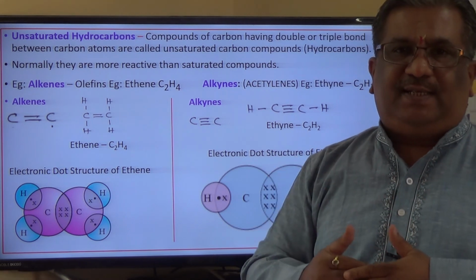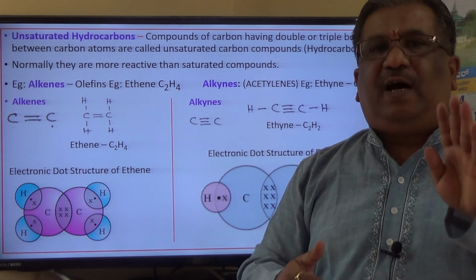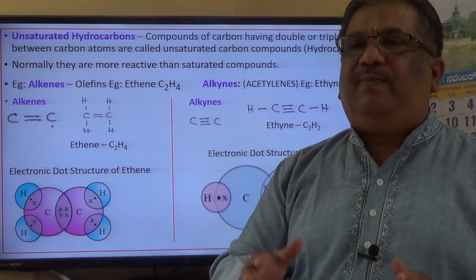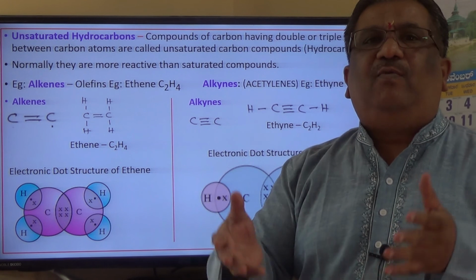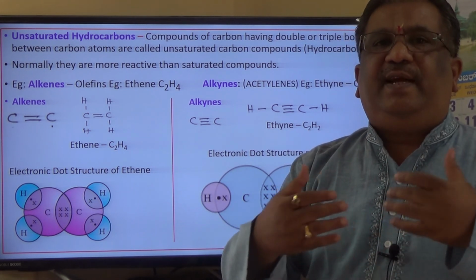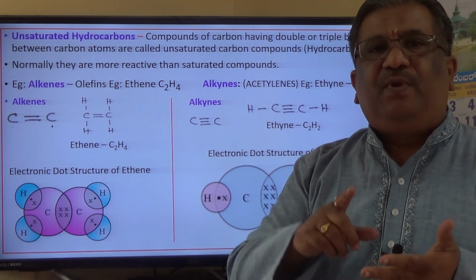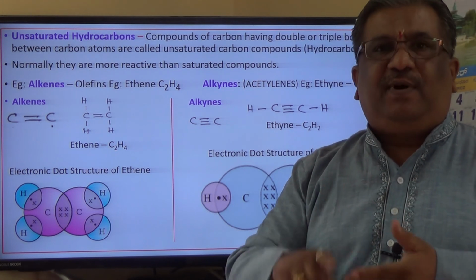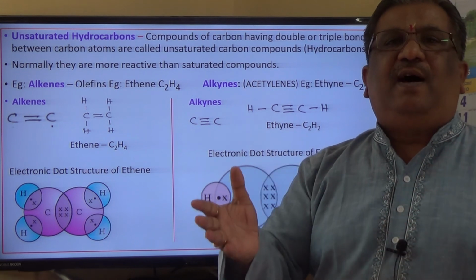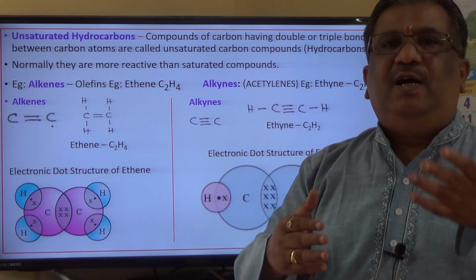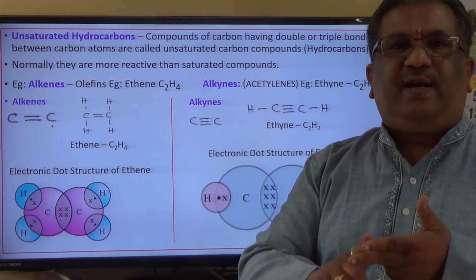And tetravalency means the valency of carbon is 4, meaning carbon can form a bond with 4 neighboring atoms, either with carbon itself or with hetero atoms such as hydrogen, oxygen, nitrogen, sulfur, halogens. Therefore it can form a very large number of compounds because of mainly 2 reasons, catenation and tetravalency.